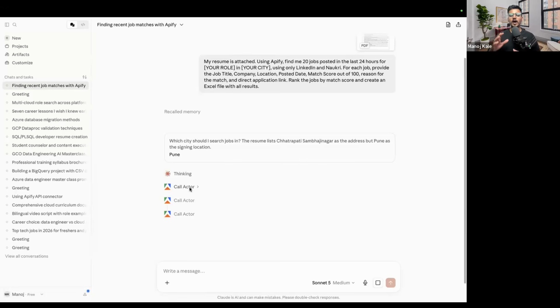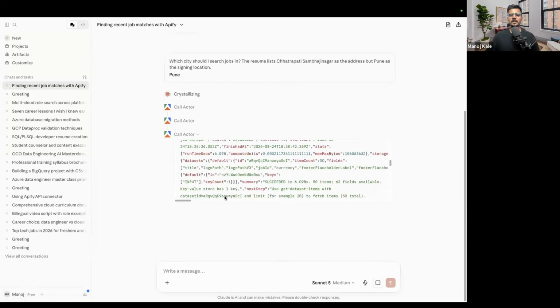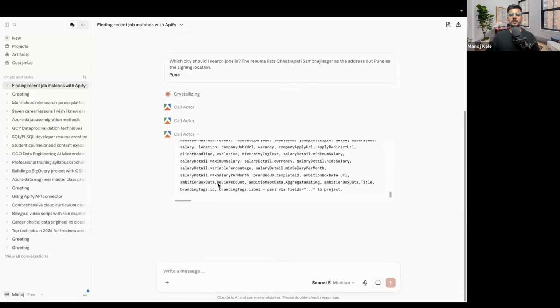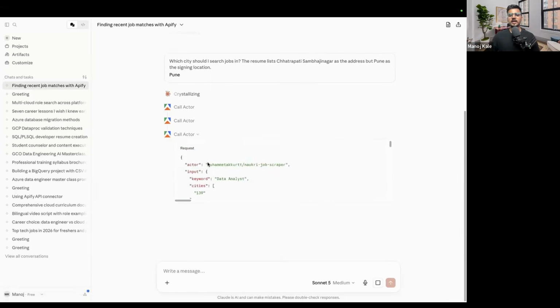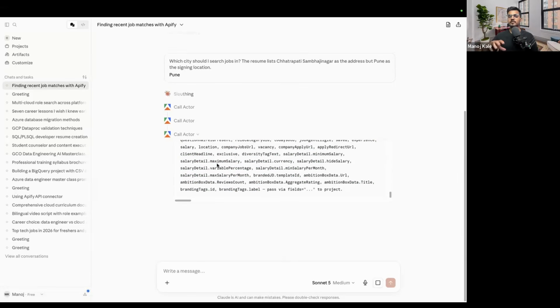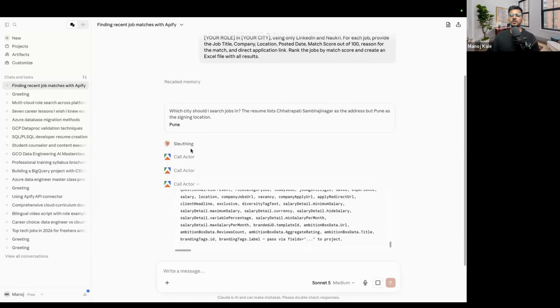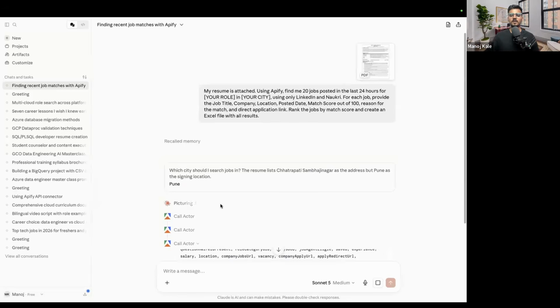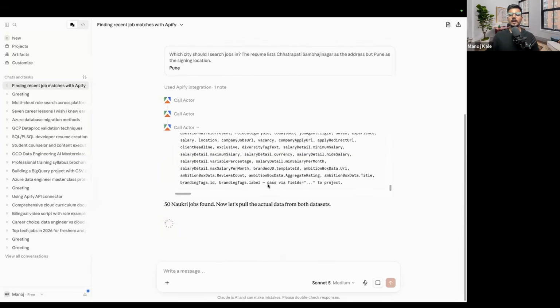If you have budget, then you can obviously go for the premium. It will have the tokens and all, so you don't need to wait. So see, it is working now. It is requesting and scraping the data. It is finding the jobs. These actors are bringing data in JSON from Naukri and LinkedIn. So it is working behind the scenes. See, Claude is the brain it is using, and the actors are bringing the data from your Naukri and LinkedIn.